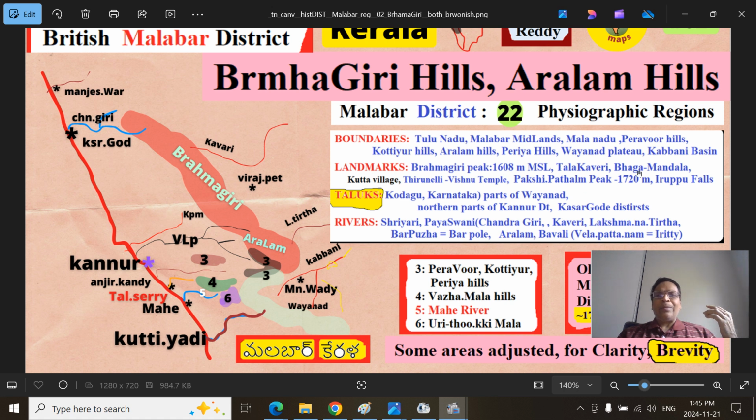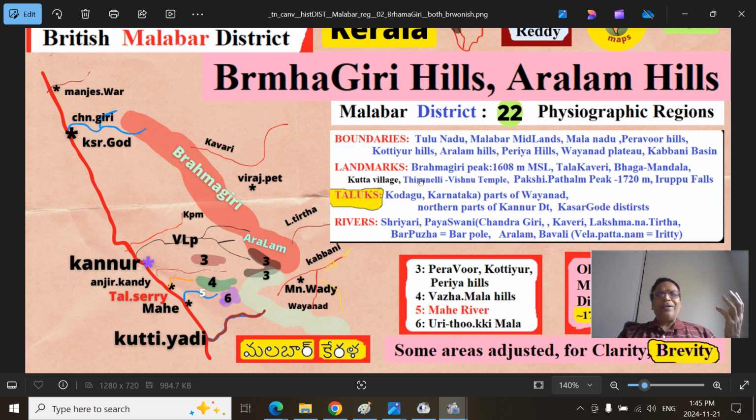Talakaveri Bhagamandala, even though they are not part of the Malabar region, they are adjoining. And this is the Kutta village, that is the border between Karnataka province and Kerala province,